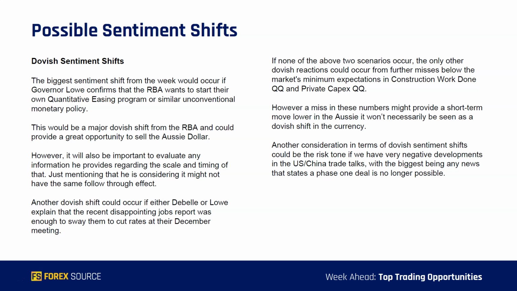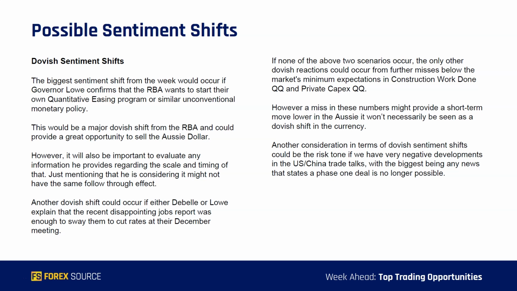in the markets. Now, another possible dovish shift could occur if either the Bell or Lowe explains that the recent disappointing jobs report that we saw after their November meeting was enough to sway them to cut interest rates in this upcoming December meeting. If none of the above 2 scenarios occur, the only other dovish reaction could occur from further misses in the construction work done and private capex. However, a miss in these numbers might only provide a short-term move low in the Aussie dollar, and it wouldn't really be seen as a real dovish shift in the currency, so to speak.